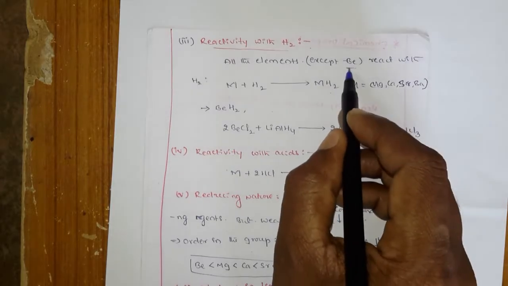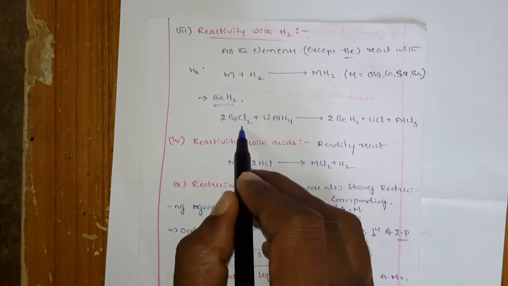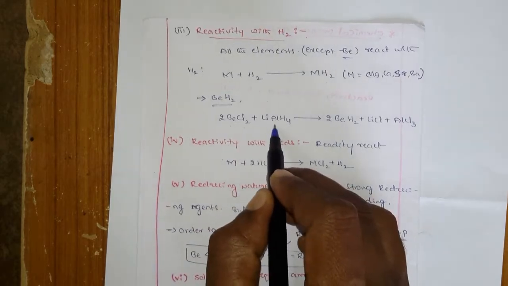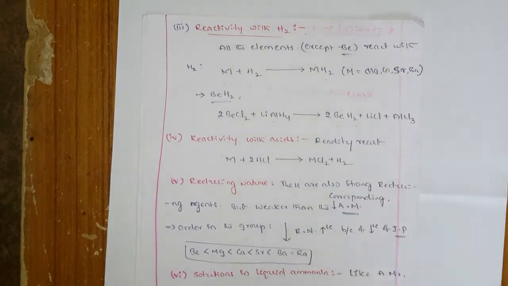But for beryllium hydride, they go with an alternative method, that is beryllium chloride on reaction with lithium aluminum hydride, you can get beryllium hydride. This is the alternative method.